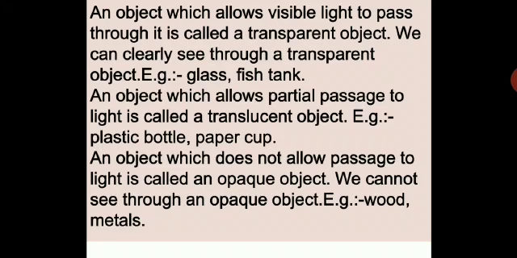So now we need to understand and define transparent, translucent and opaque, and we will see some examples. An object which allows visible light to pass through it is called a transparent object. We can clearly see through a transparent object. Good examples: glass, fish tank. Then an object which allows partial passage of light is called translucent.